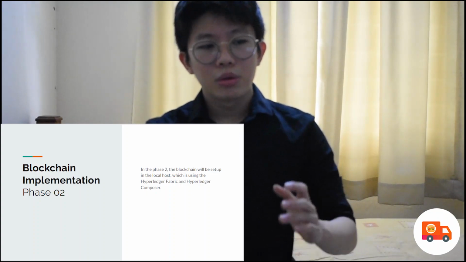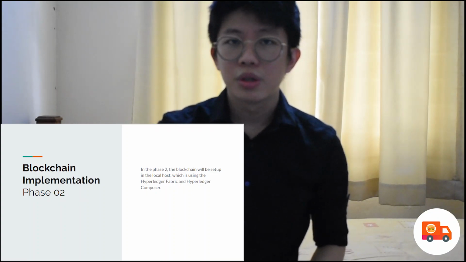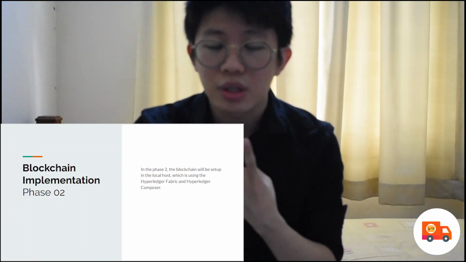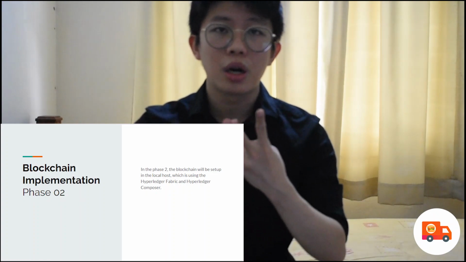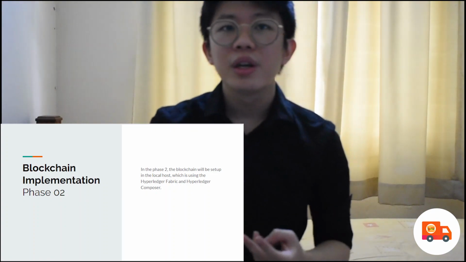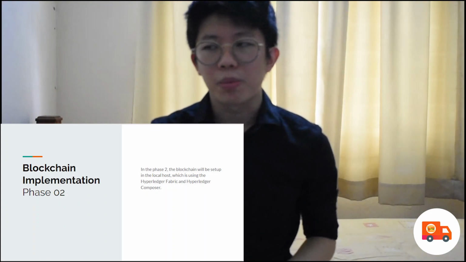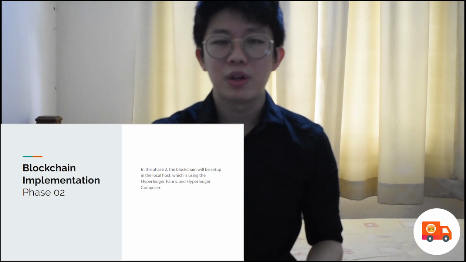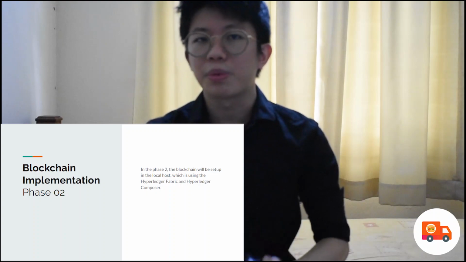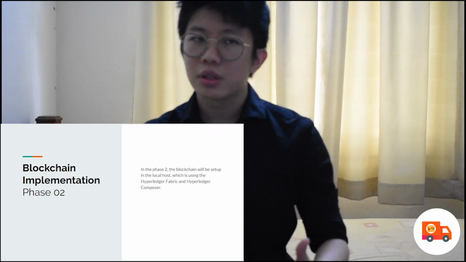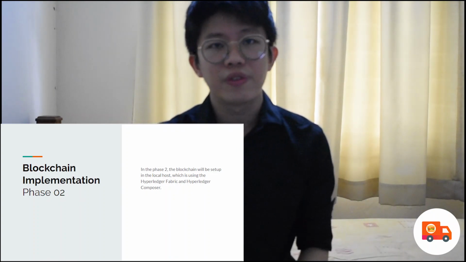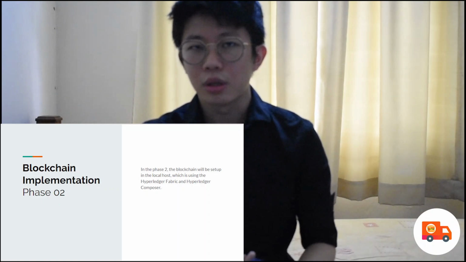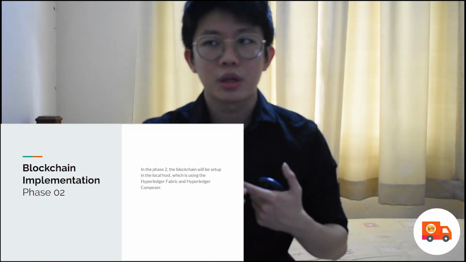Now I'll move into phase 2. The blockchain will be set up on localhost using Hyperledger Fabric, and I use Hyperledger Composer to assist Hyperledger Fabric. Why am I using Hyperledger Composer? On the website, Hyperledger Composer is actually deprecated, but the problem is that we would like to achieve a prototype, and the FYP time is quite short.